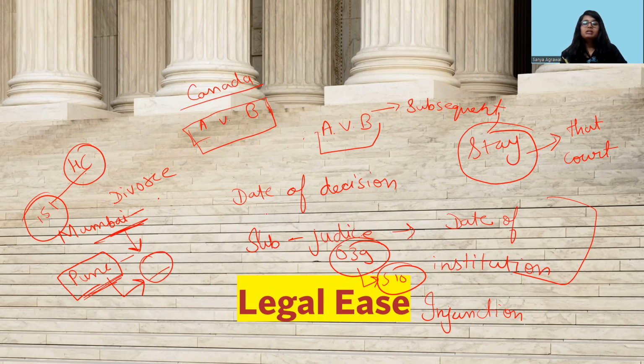So if a particular case is pending wherein an application for injunction is also pending, and the same application is filed in another court, the court which is going to try it first will be given preference, and both courts can try this particular case. The reason is that the party should not feel that justice is delayed because of a stay put on one case while the former court is already continuing it. Since it is a temporary remedy, it should be made available without any restriction, and that's why the provision is like that. So I hope all these points related to res sub judice are clear to you.